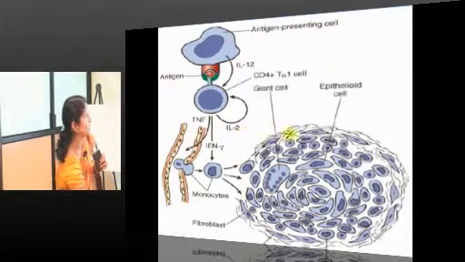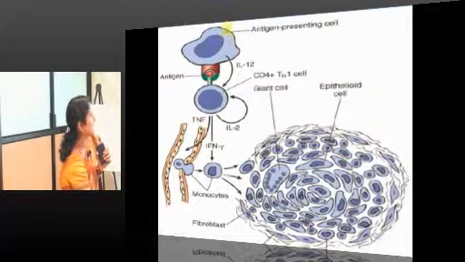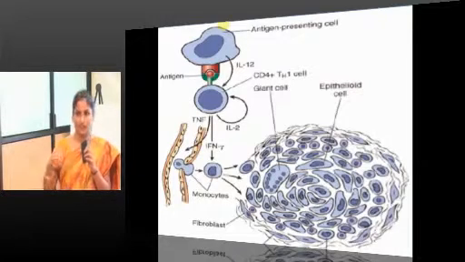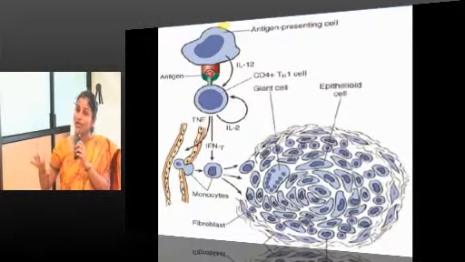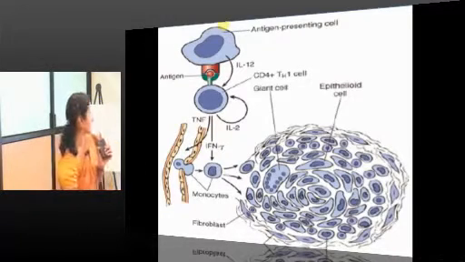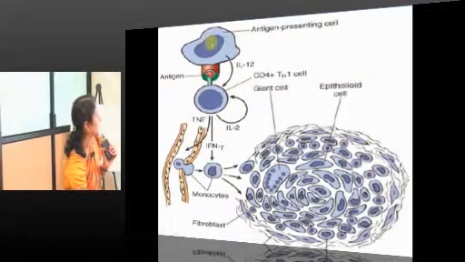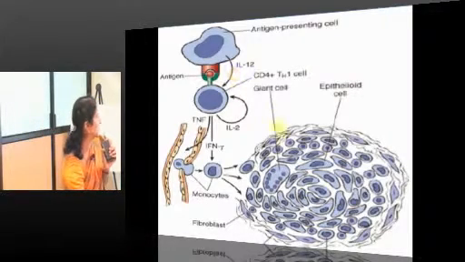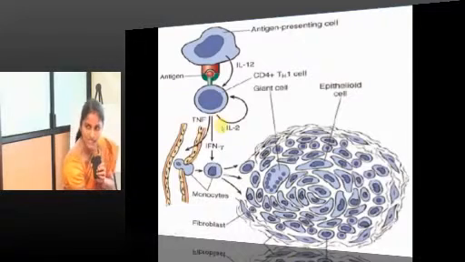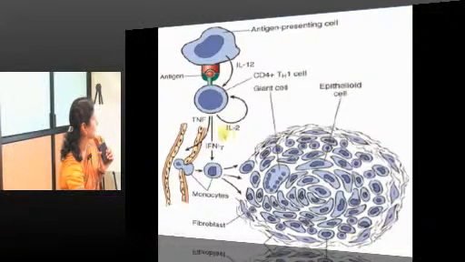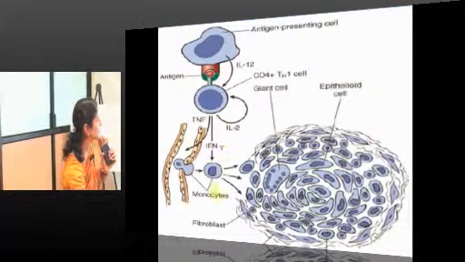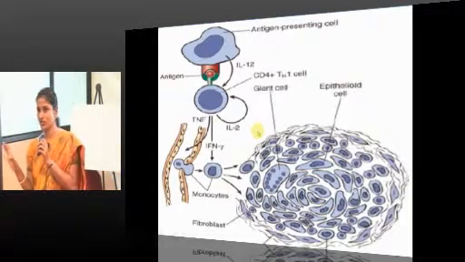So, this is what happens in short in granuloma formation. The antigen presenting cell takes up the antigen via the Toll-like receptor. The Toll-like receptor delivers signals through the NF-kappa B pathway, producing cytokines, importantly IL-1, activating the T lymphocytes. These T lymphocytes activated by the antigen presenting cells will produce IL-2. Here it is shown as IL-12, but mainly IL-1 is missing in the picture, and this IL-2 is produced by T lymphocytes apart from interferon gamma and TNF. So, this IL-2 will help in maintaining this population, whereas interferon gamma will take care of the granuloma formation.